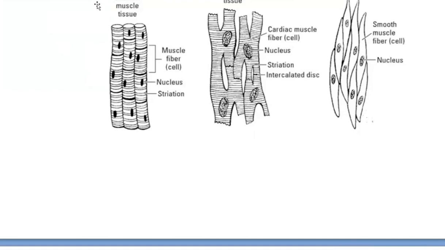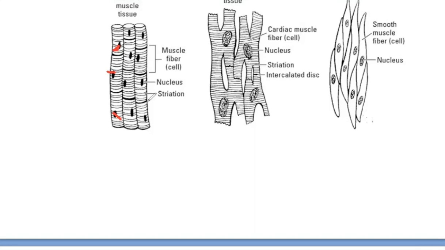Because of these alternate light and dark bands, these muscles are known as striated or striped muscles. Then you can see these nuclei. This is one muscle fiber, one nucleus here, another here, another here. It means these are multinucleated muscle fibers. So one, they have light and dark bands. Because of that, these muscles are called striated or striped muscle fibers. Then because these have many nuclei, these are multinucleated. Then these are long and cylindrical. Long, cylindrical, unbranched, multinucleated. These are structural features of striated muscle fibers.